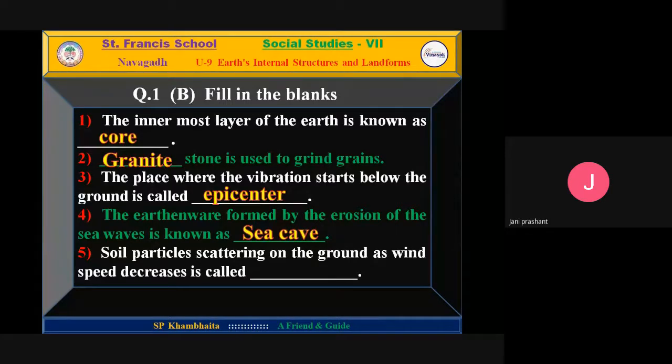Soil particles scattering on the ground as wind speed decreases is called blank. I have just spoken in make the following. You can write sandstone or loess. When you write make the following, write this spelling in brackets, so that in the exam, whichever of sandstone or loess is given, you can write the answer. Clear? Now you can take a screenshot. I will wait for about 5 to 10 seconds.